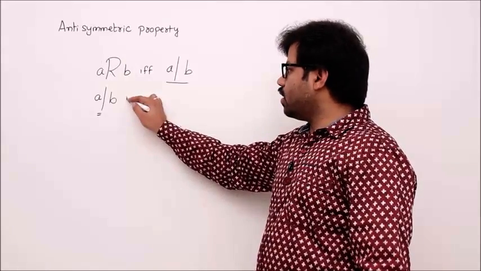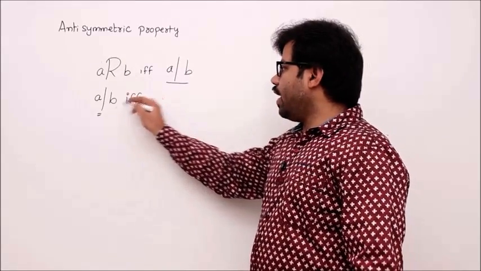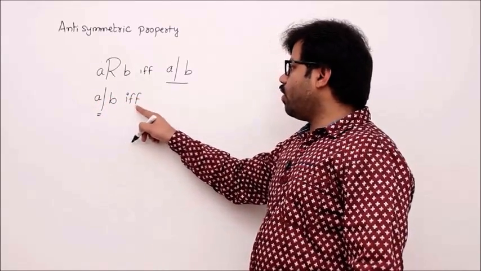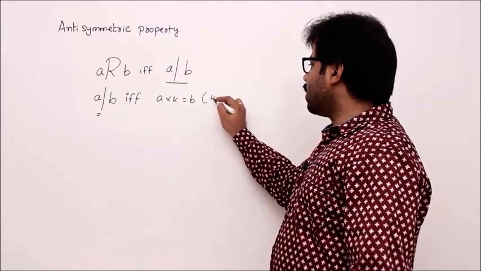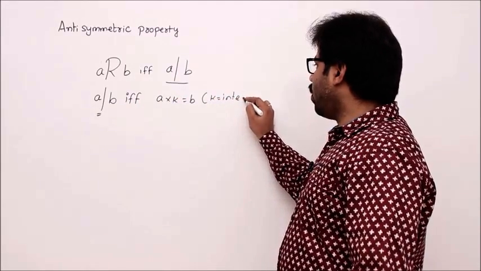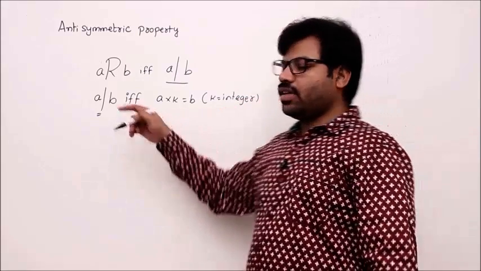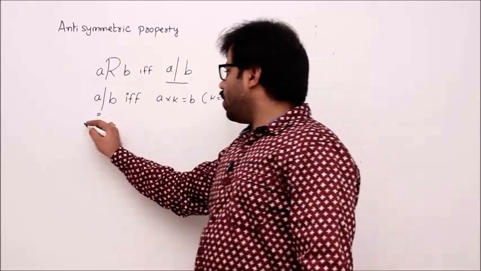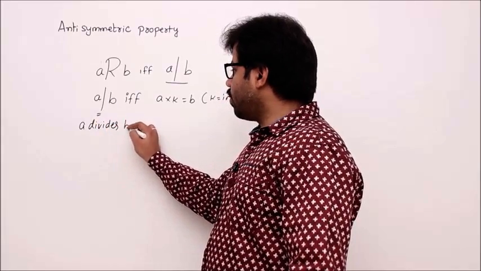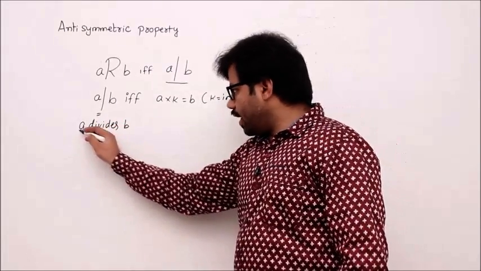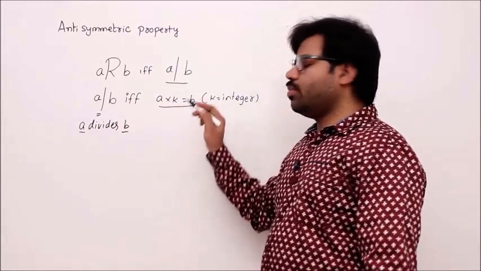A divides B if and only if A into K equal to B, where K is an integer. We spent some time on understanding this one. We write this as A divides B. Whenever you want to say A divides B, this condition should be satisfied.